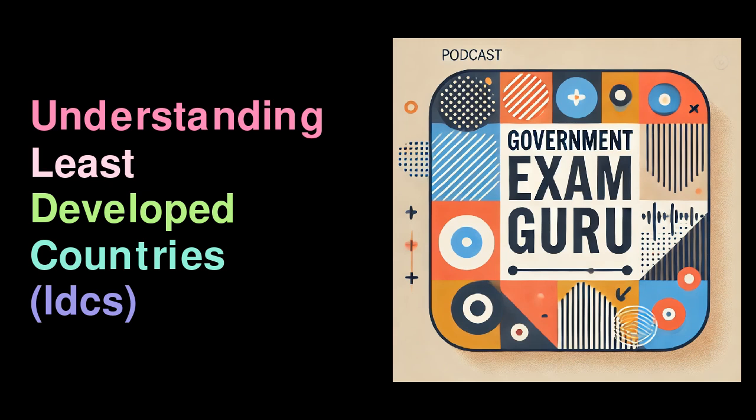Key characteristics of least developed countries. LDCs possess several distinctive features that contribute to their classification. 1. Low income. LDCs are characterized by low gross national income, GNI, per capita. As of 2021, the income threshold for LDC classification is set at $1,018, while a higher graduation threshold is established at $1,222. This means that nations with a GNI per capita above this threshold possess greater economic stability and opportunities for